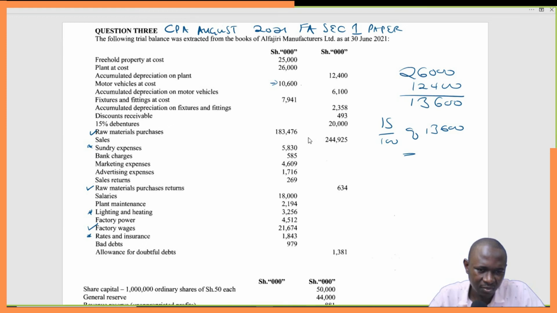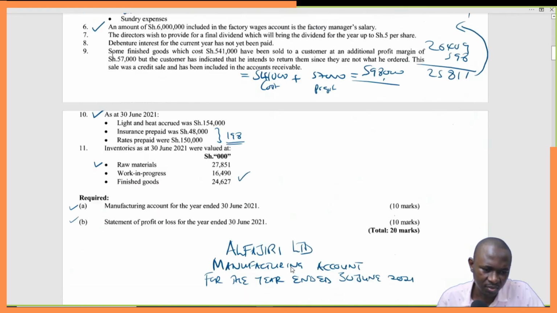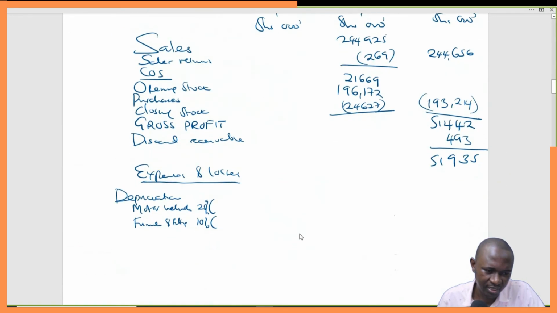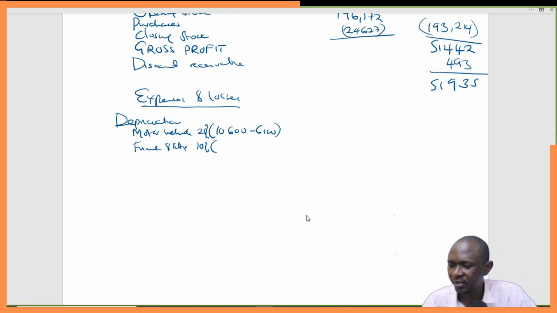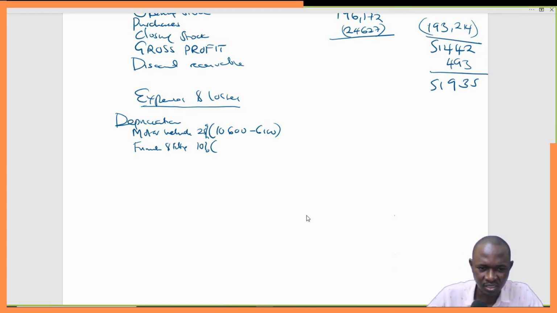So it's 10,600 minus 6,100 for motor vehicle. Let's just go back and write it. 10,600 minus 6,100. That gives you 4,500 times 0.25. This is 1,125. So we say depreciation here is 1,125.